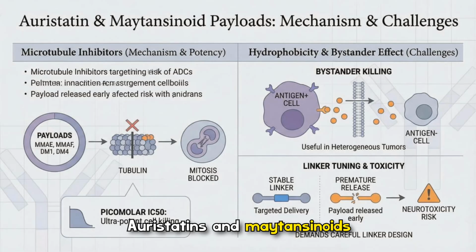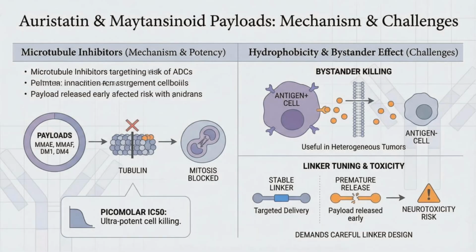Auristatins and maytansinoids are microtubule targeting payloads known for picomolar potency, which makes them extremely effective, but also risky. Their hydrophobic nature can drive bystander killing, useful in heterogeneous tumors, yet premature release raises neurotoxicity concerns. This demands meticulous linker tuning, so you get targeted delivery without excessive off-target toxicity.